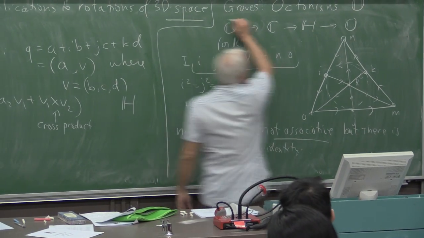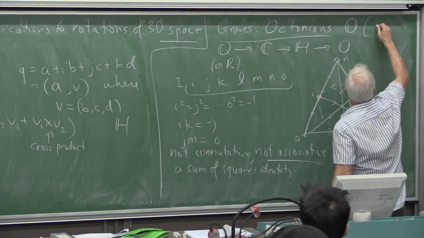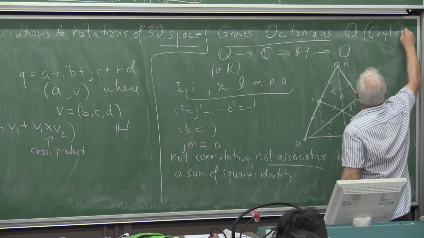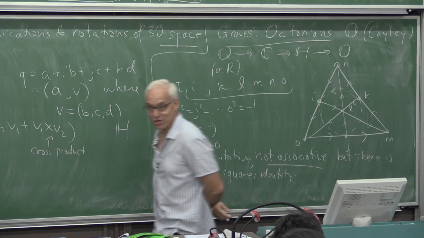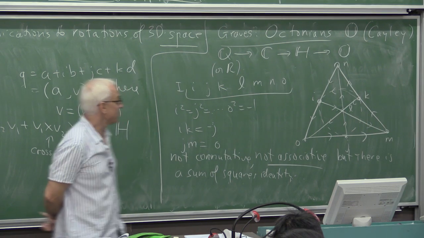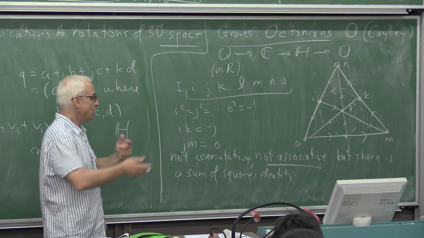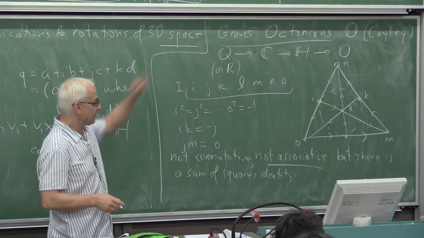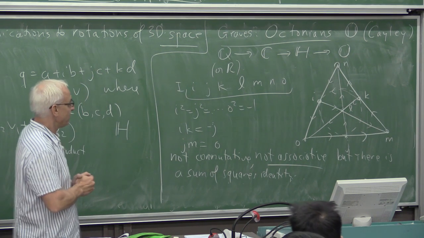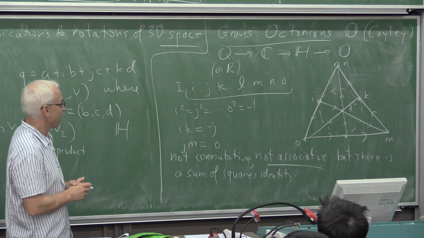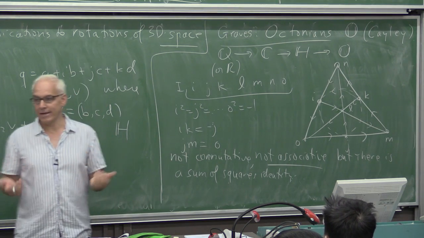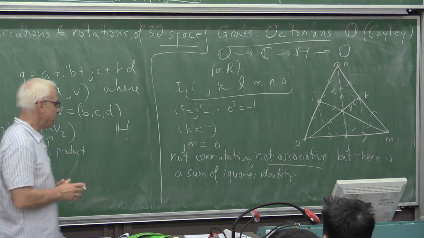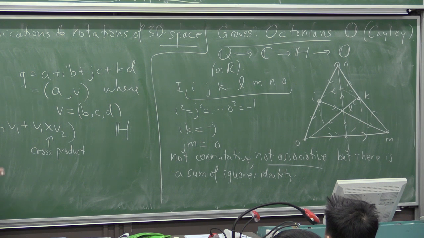Okay, octonions were also, in fact, independently discovered by Arthur Cayley, who was a very prolific English mathematician around that same time. And there was a bit of dispute about priority because Graves didn't get published quite as promptly as he should have. In any case, octonions have never really played as big a role in physics as the quaternions,